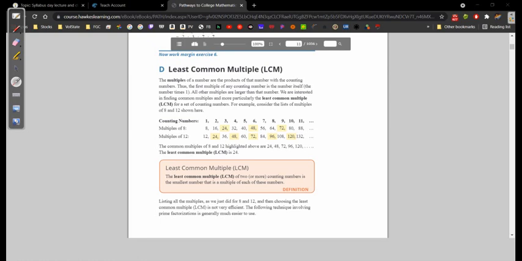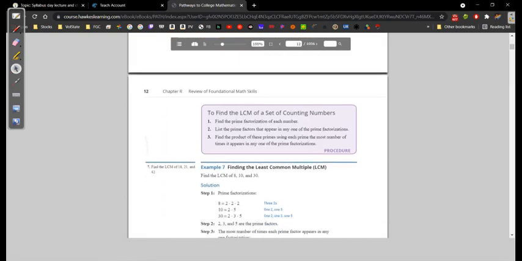So we'll come down here to the definition. The least common multiple, LCM, of two or more counting numbers is the smallest number that is a multiple of each of these numbers. Again, what that just means is that it's the smallest number that both numbers will go into. I'm pretty sure an example will really drive this point home.